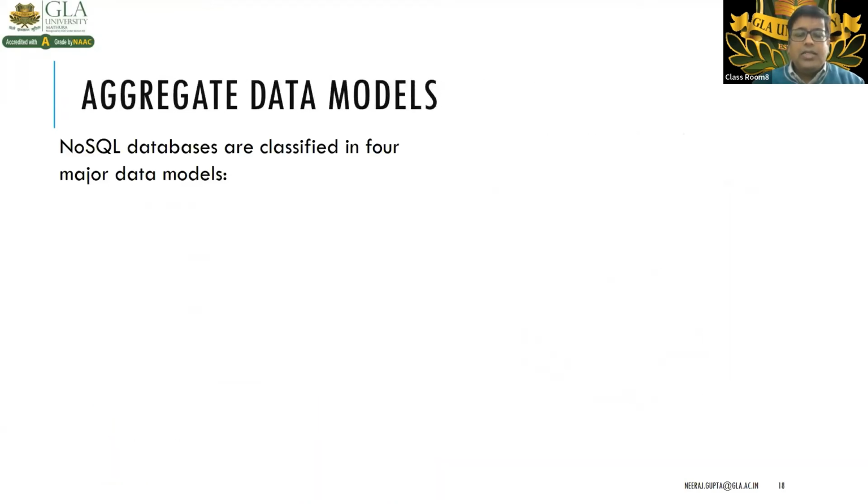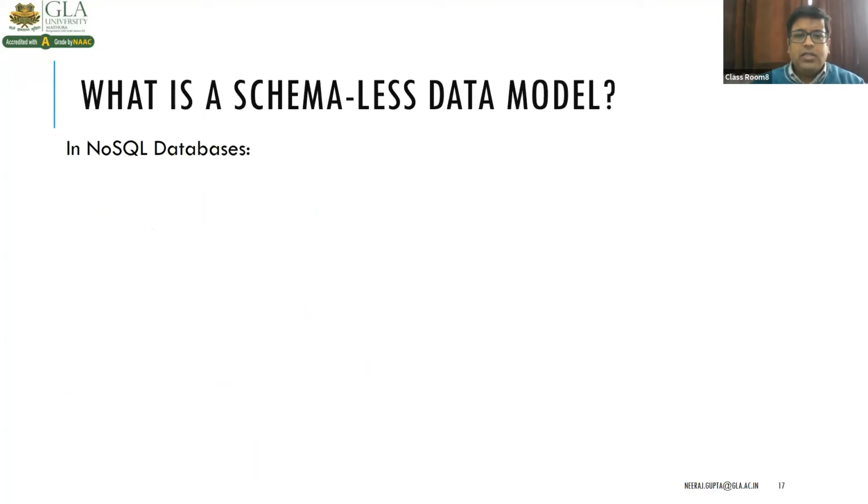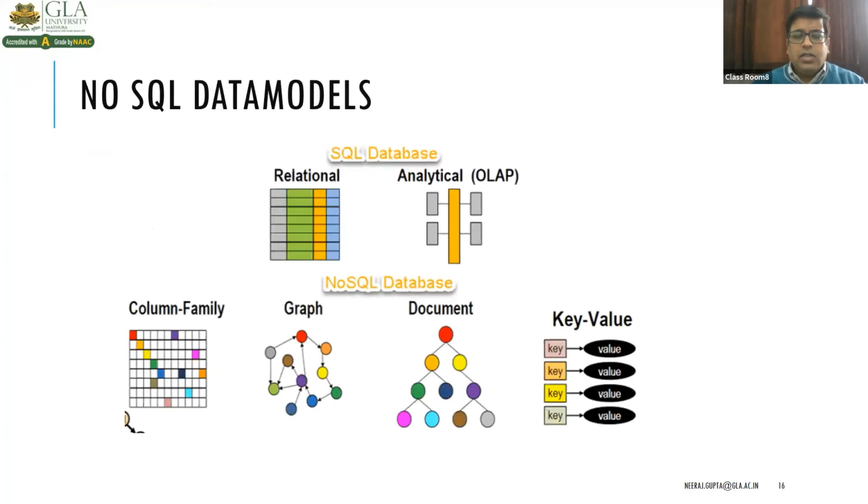Aggregated model, as discussed earlier, there are 4 major data models: key value pair, document based, column family, and graph based. So there are 4 categories, right? We study in this slide, in the lower part. As per the representation, column family is represented in columns. Graph based data models use graph terminology.